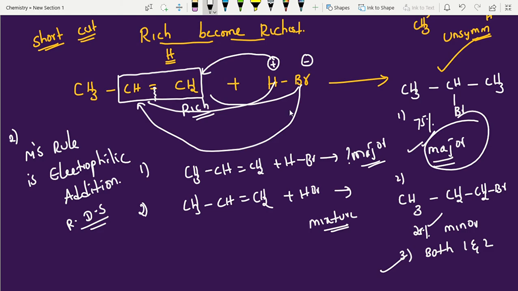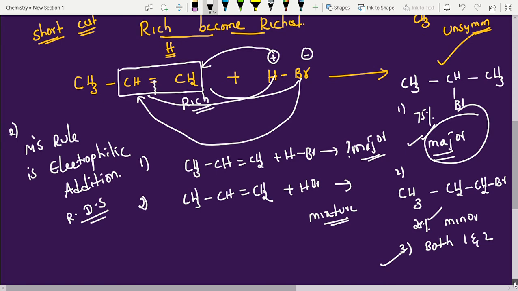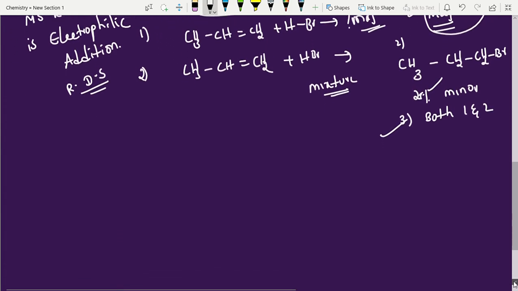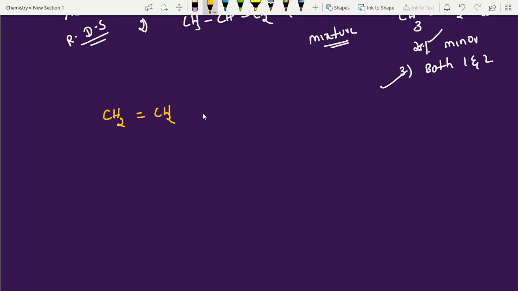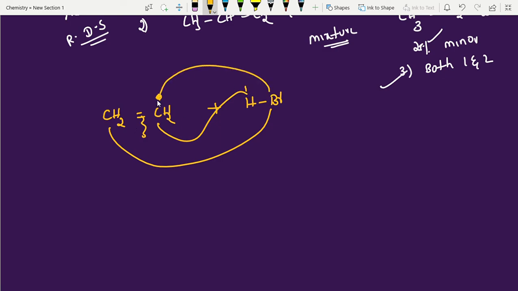Now, next one, I am going to give one example, try. Again, we have to take an unsymmetrical alkene only. Why? Because with a symmetrical alkene, even with an unsymmetrical reagent, after breaking this bond you can add hydrogen here and Br here, or the opposite, Br here and hydrogen there. The product name will be the same.